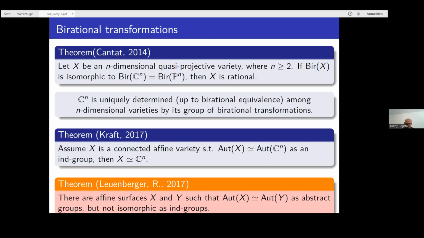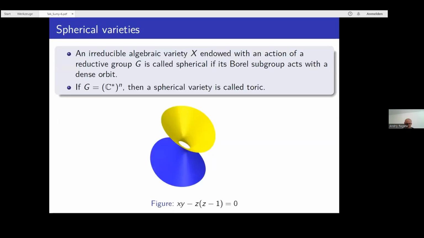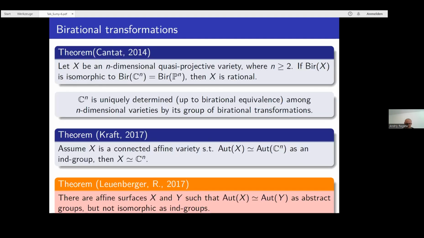Okay, I realize that I don't have much time anymore, so I can just say that we generalize the theorem of Kraft, again based on Theorem A presented above. We removed the condition of an ind-group and proved the theorem when the groups are isomorphic only as abstract groups. And we proved it not only for affine space, but for any spherical affine variety. I think I should stop here since time is up, and if there is a question, I am very happy to answer.